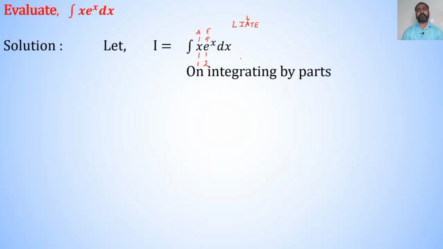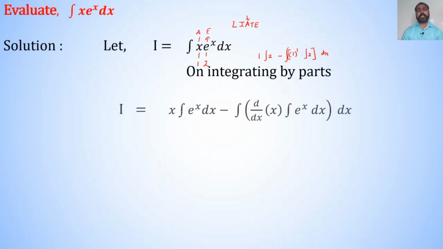On integrating by parts, it says first as it is into integration of second minus inside the integration derivative of first, so I am writing 1 dash into integration of second, okay, in short.